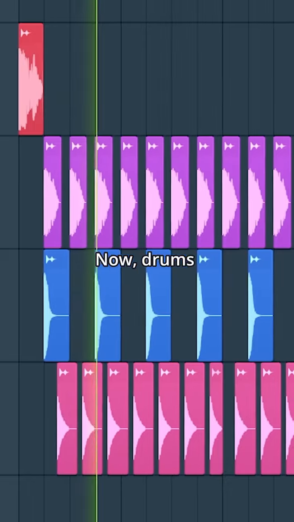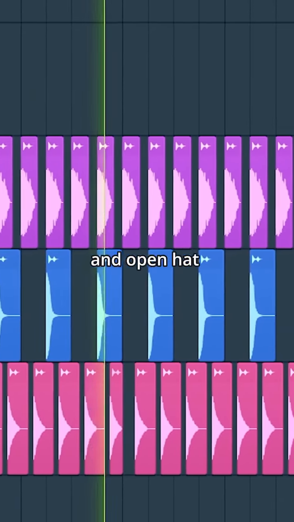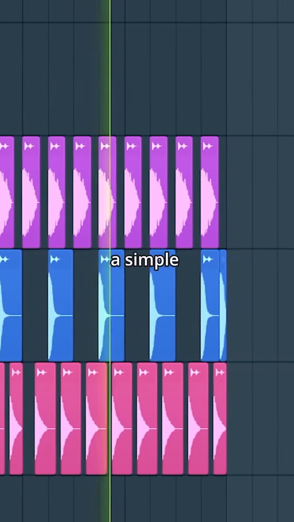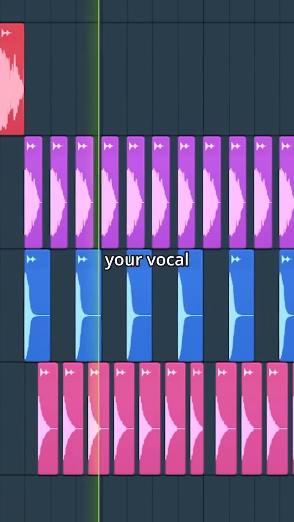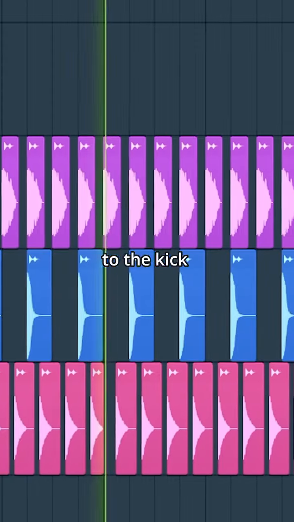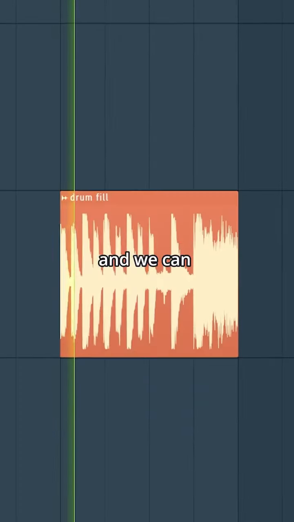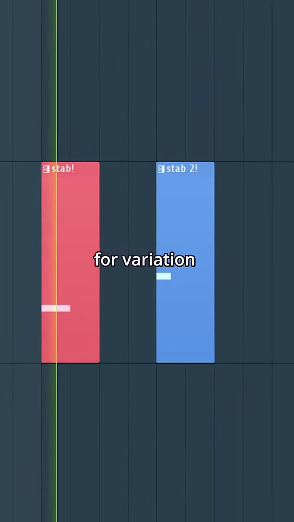Now, drums. Take a kick, clap, and open hat, and lay down a simple house drum pattern. Make sure you sidechain your vocal, bassline and chords to the kick for that pulsating sound. And we can add fills for variation.